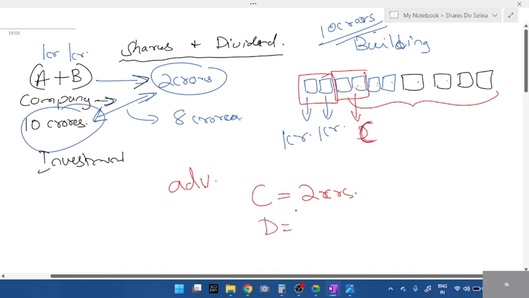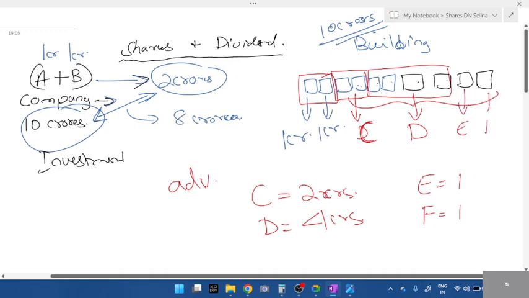Now D comes into the company. D says, I'm going to invest 4 crores. How many blocks will D get? Yes, D will get 4 blocks. Remaining there are 2. So there's another person E. E says I'll give 1 and F will give 1. Each will get how many blocks? 1 block, right? E will get 1 and F will get 1. So this is how they'll collect money from all these 5 people.